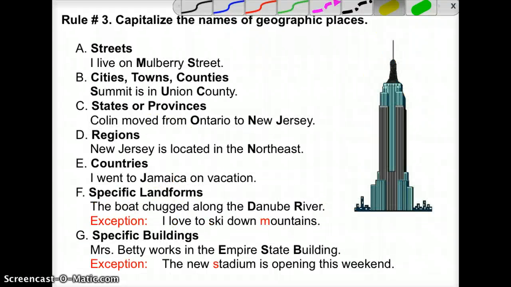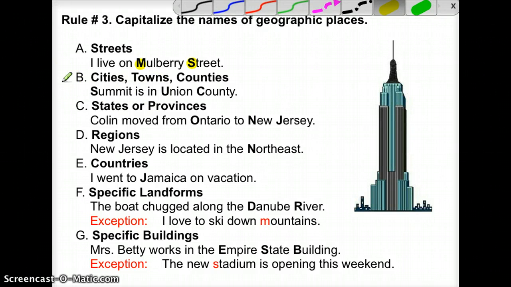Rule number 3. Capitalize the names of geographic places. This comes in many forms, which is why you see so many examples, but I'll try to break it down for you. Streets always get capitalized, because it's a specific street. So I live on Mulberry Street, the M and the S both get capitalized. If I said I'm going to visit somebody on the next street, then street would not get capitalized because it's not a specific name.